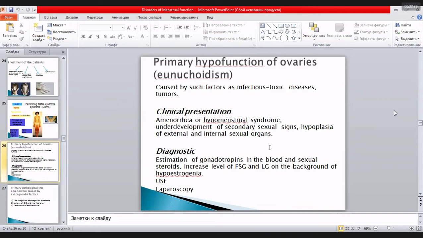We have increased levels of follicle-stimulating hormone and luteinizing hormone on the background of hypoestrogenism. For diagnostics, we use ultrasound investigation and laparoscopy. Usually it is caused by infection or tumors.